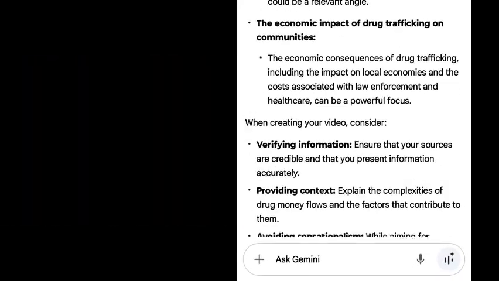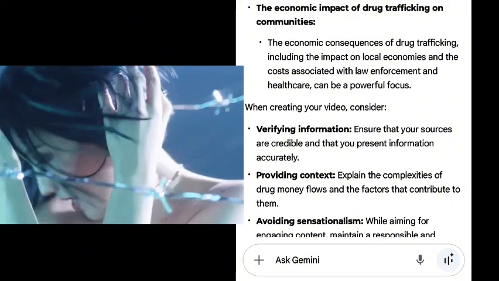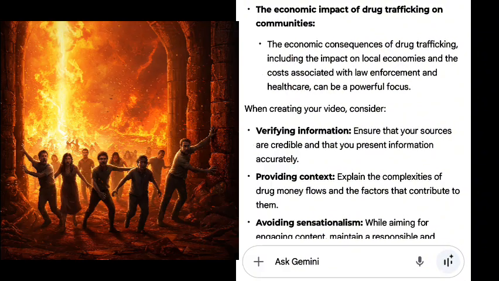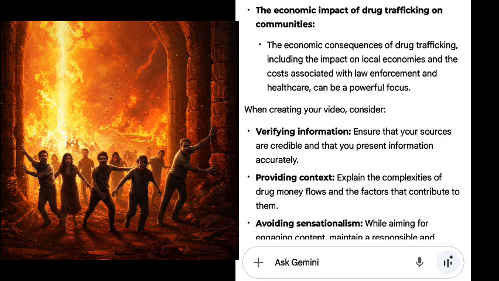The economic impact of drug trafficking on communities. The economic consequences of drug trafficking, including the impact on local economies and the costs associated with law enforcement and healthcare, can be a powerful focus.